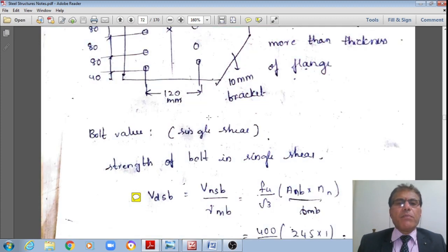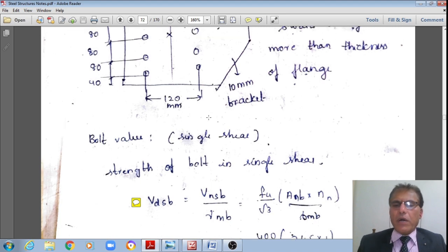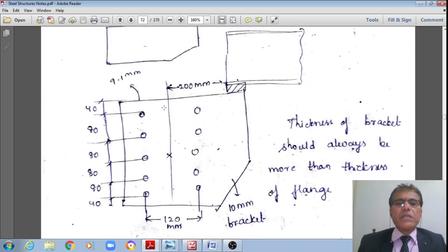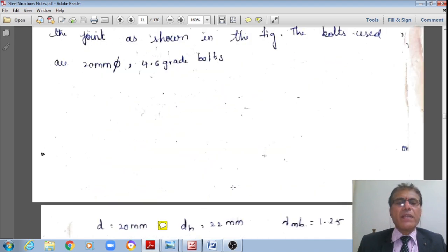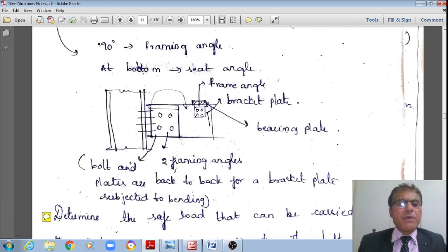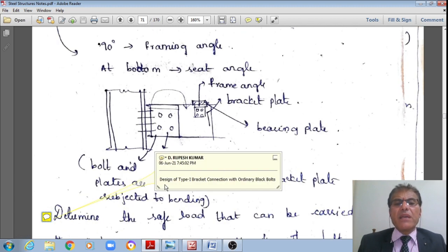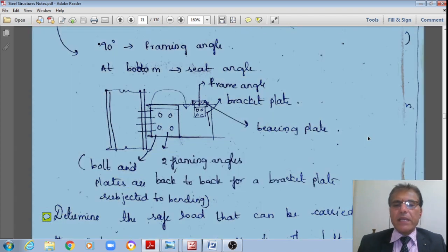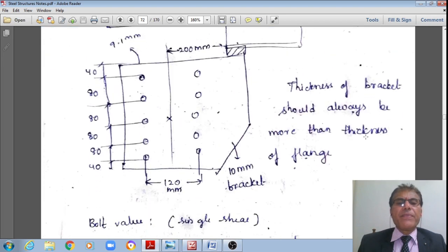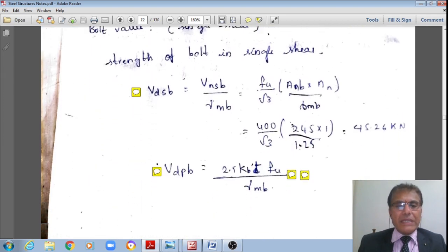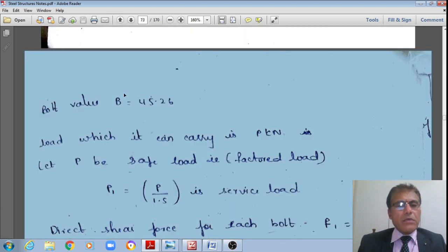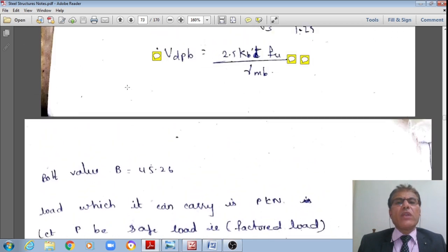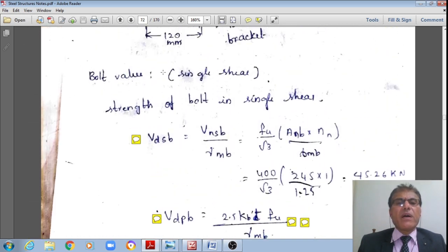Now let us see. First, let us calculate the bolt value. What is asked is how much load this type 1 bolted bracket connection can resist. This is a problem of the design of a type 1 bracket connection with ordinary black bolts. I hope you are understanding these discussions. Therefore, how much load this bolted connection can resist is our target. So first I need to calculate the bolt value.